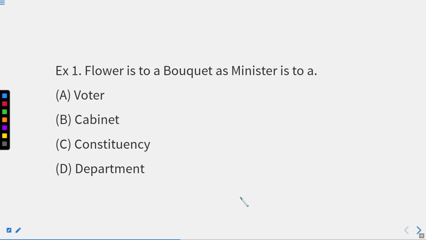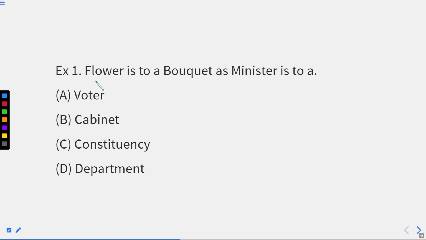Now you have this set of examples in front of you. You need to find out how these relations are given, and you need to find out the same relation with the counterpart or the options given, right?